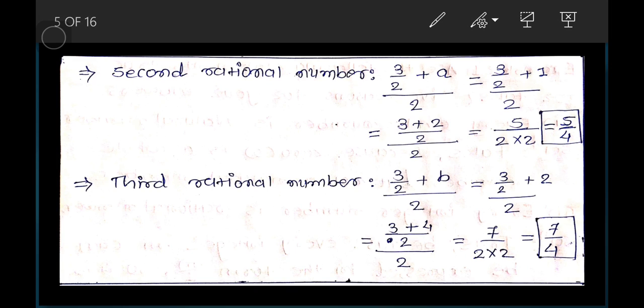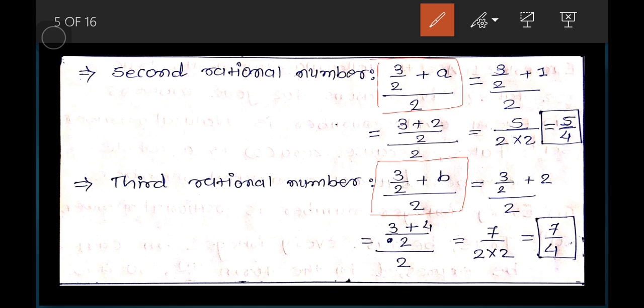Now how can we find the second rational number? We have found that 3 by 2 is the first rational number. First we put a in this formula, then we can find the second number, and for the third we put b in this way.